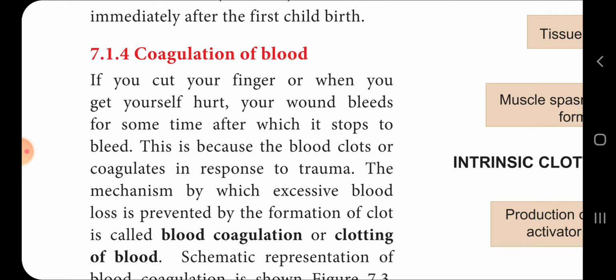In 7th chapter, coagulation பற்றி பார்க்குறோம். When you cut your finger or get hurt, your wound bleeds, and after some time it stops bleeding. This is because the blood clots or coagulates in response to trauma. The mechanism by which excessive blood loss is prevented by formation of a clot is called blood coagulation or clotting of blood ன்னு சொல்லுவாங்க.